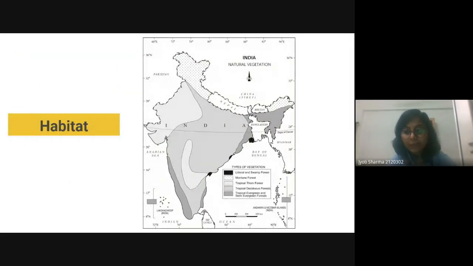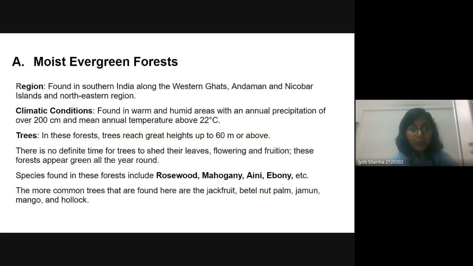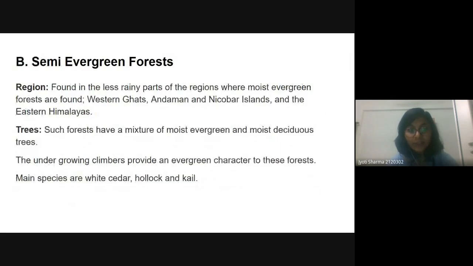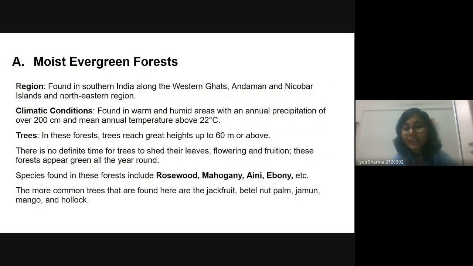So let's talk about the habitat. This is mostly based on the vegetation. Let's talk about the tropical evergreen forest. If we are talking about the evergreen, we have three different types. The first is moist evergreen, the second is semi-evergreen, and the third is dry evergreen. So we will have the evergreen forest.